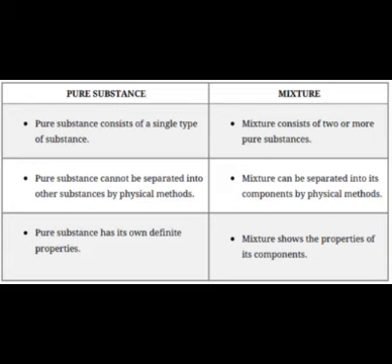As I'm describing how sodium chloride is, your white crystalline solid salt, it has none of the properties of sodium or chlorine. You've combined sodium with chlorine, but when you form it, this new substance formed is sodium chloride, which doesn't have the properties of sodium on its own and chlorine on its own. It just has the properties of this new substance formed, sodium chloride. Okay, so the compound sodium chloride is a pure sample.